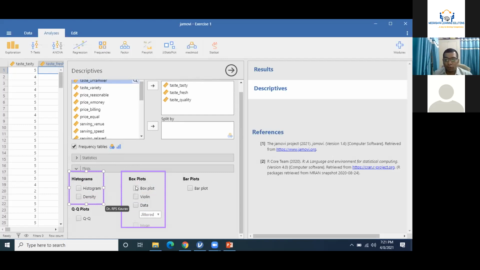When I click on box plot, the result will be in a different figure. So box plot, violin plot, and data plot will appear in one particular figure. This is the meaning of the different groupings in Jamovi. Right. I want to select a histogram based on